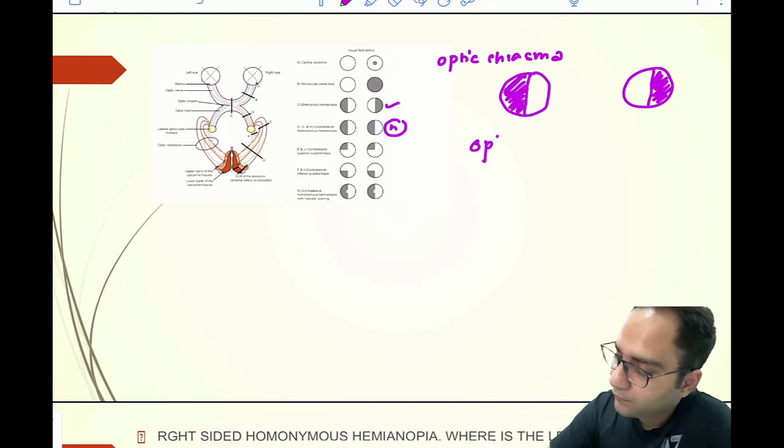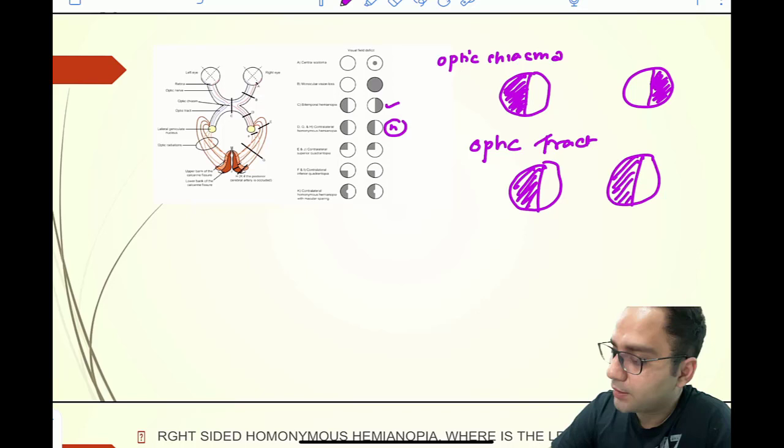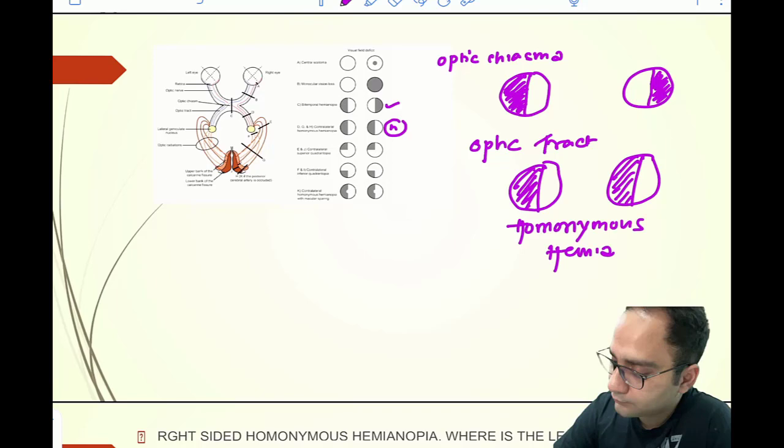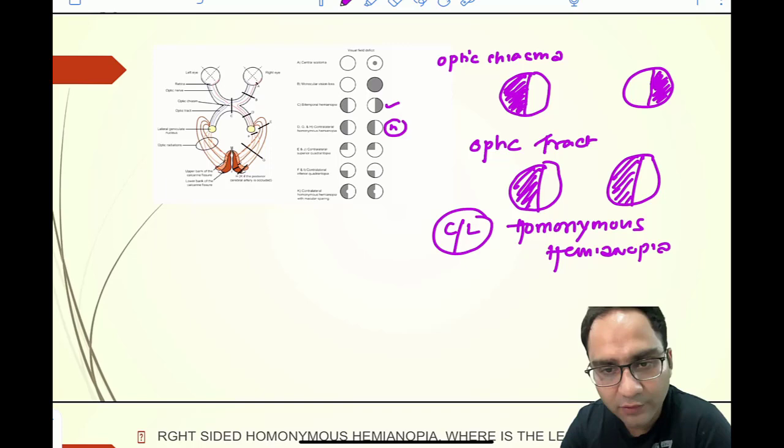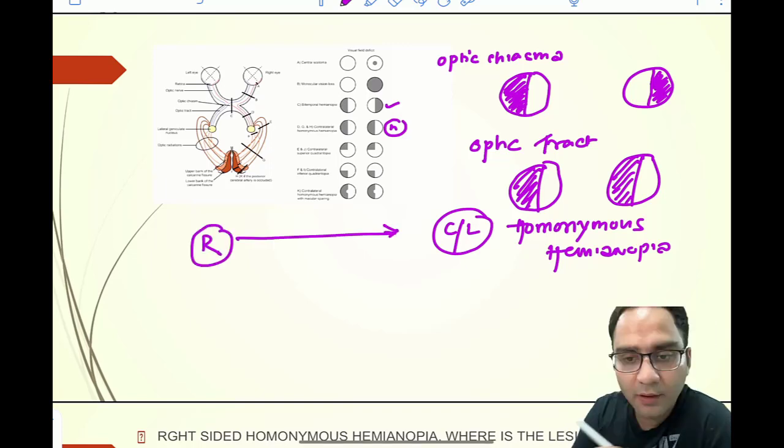When you have a lesion in the optic tract, you get a homonymous hemianopia. But this is contralateral. What you have to remember is that this is contralateral. If you are having a right homonymous hemianopia, your left optic tract will be affected.